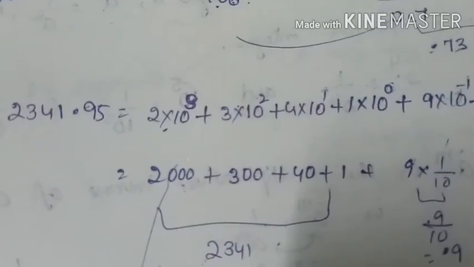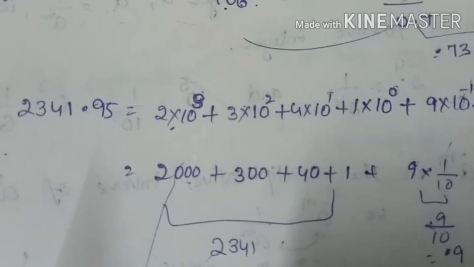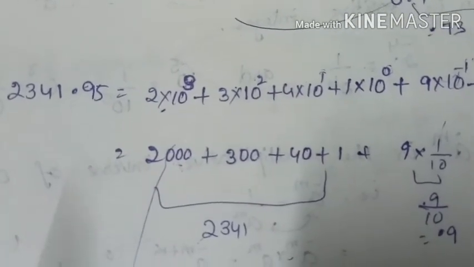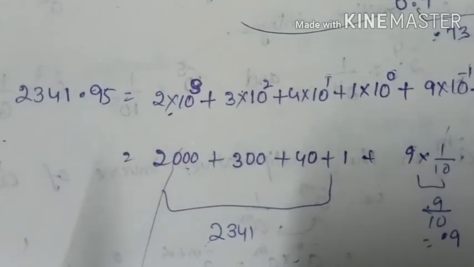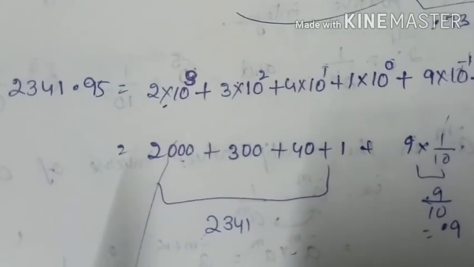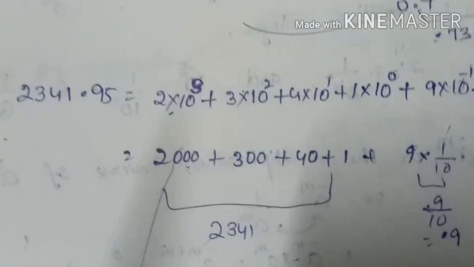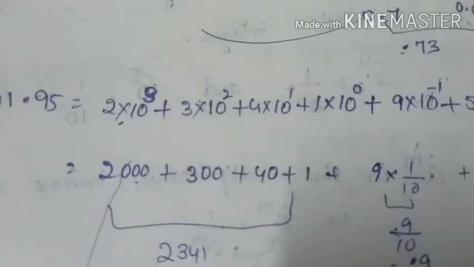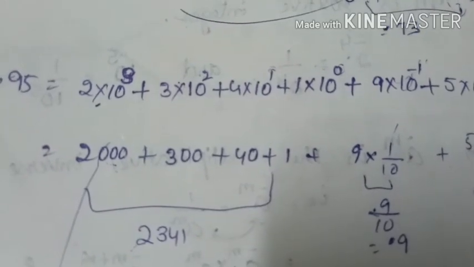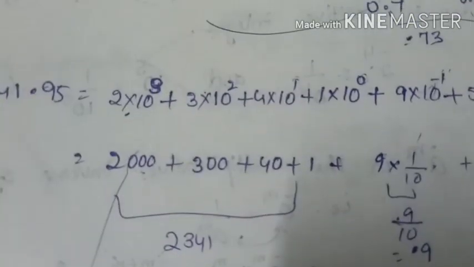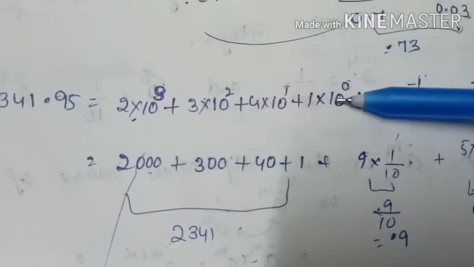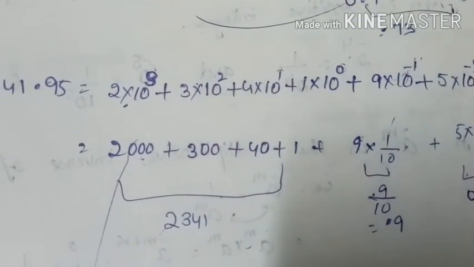2341.95. As usual, for the whole part consider 2 into 10 power of 3 plus 3 into 10 power of 2 plus 4 into 10 power of 1 plus 1 into 10 power of 0. Next the decimal part: 9 into 10 power of minus 1 plus 5 into 10 power of minus 2. Just observe the powers: 3, 2, 1, 0, minus 1, minus 2.